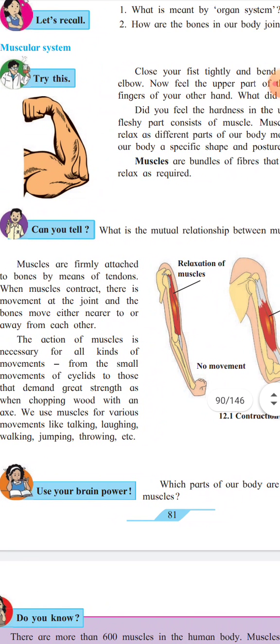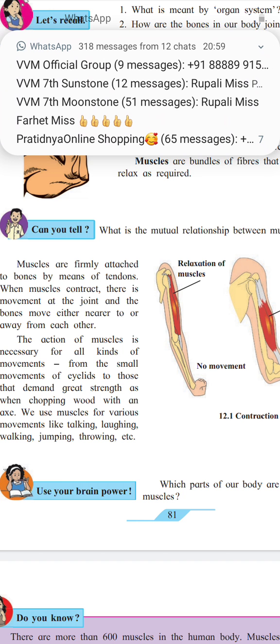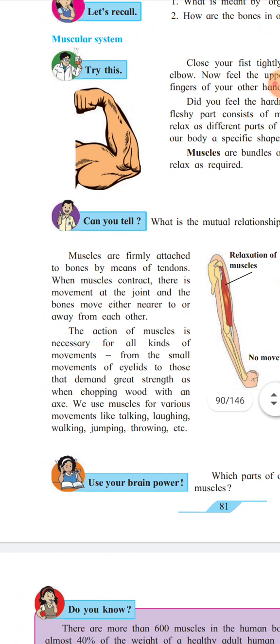The action of muscle is necessary for all kinds of movement, from small movements like closing the eyelids to those that demand great strength, as when you are chopping wood with an axe. We use muscles for various movements like talking, laughing, walking, jumping, throwing, and various other activities.